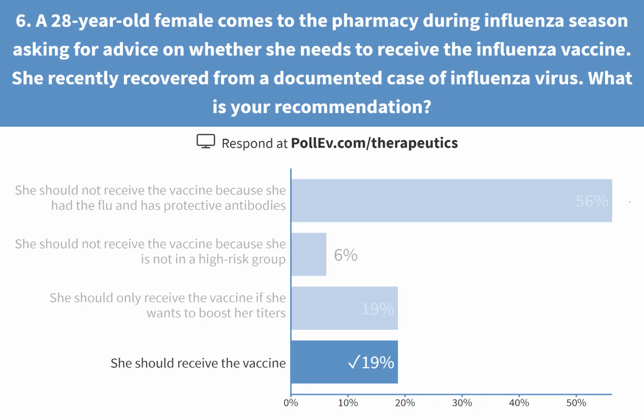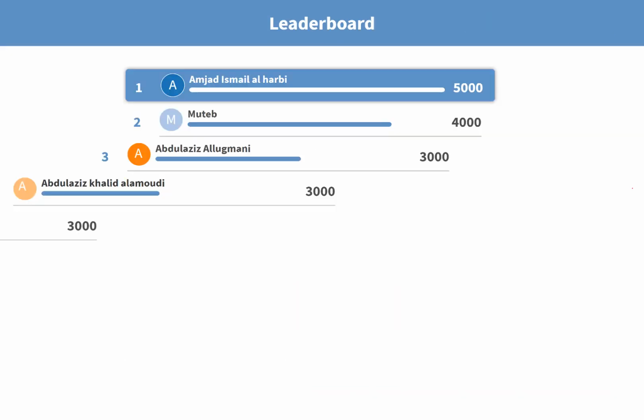The last one is correct because she has just recovered now, so there is no reason she should not be given it. C is about she should only receive it if she wants more antibodies, but she should receive the flu vaccine. Everybody should receive the flu vaccine now.